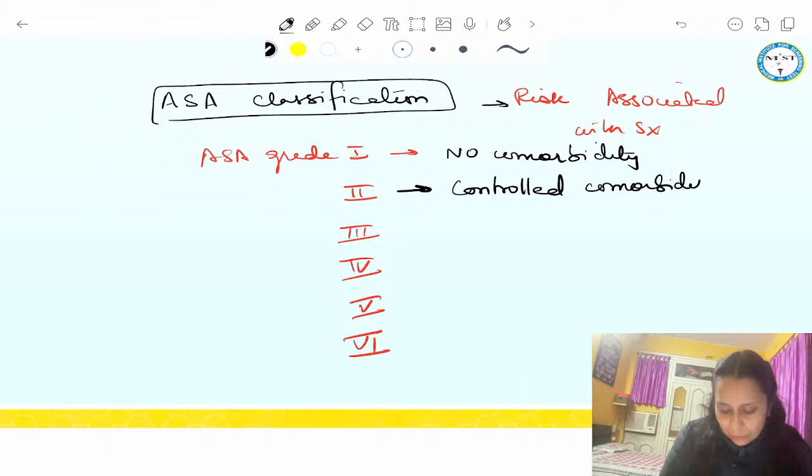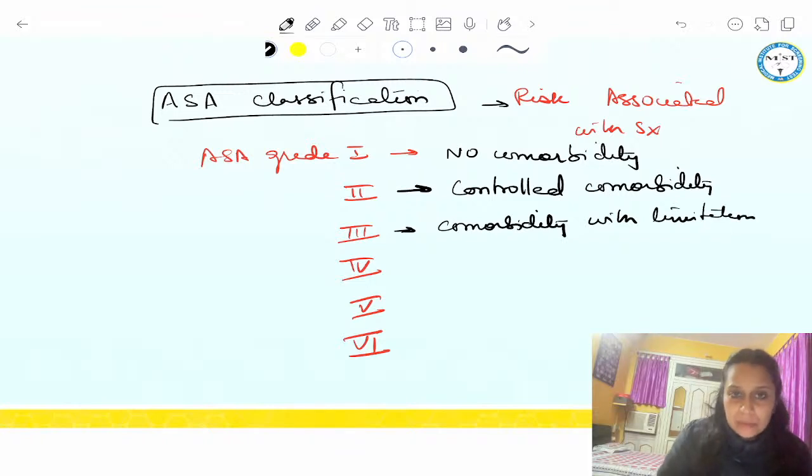And what kind of illness comes in ASA grade 2? Mild to moderate systemic illness, right? And ASA grade 3, comorbidity with moderate limitation, some limitation in the physical activity. So comorbidity with limitation is in ASA grade 3.